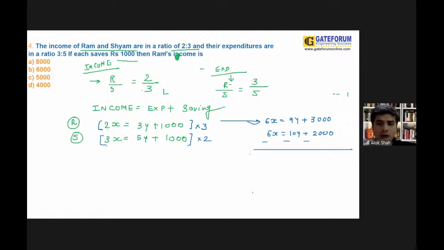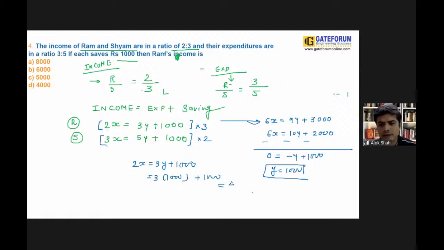Subtracting, this gives 0 minus y = 1000, so y could be 1000. You need to find the income of Ram: 2x = 3y + 1000, that is 3 into 1000 plus 1000, and the correct answer is 4000.